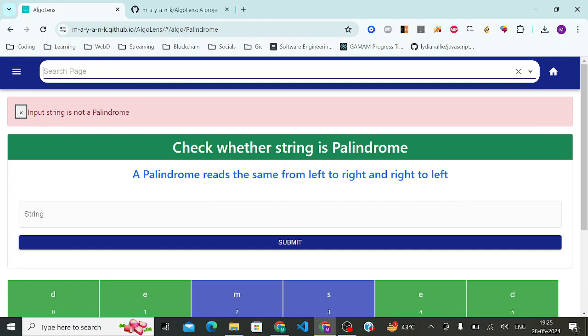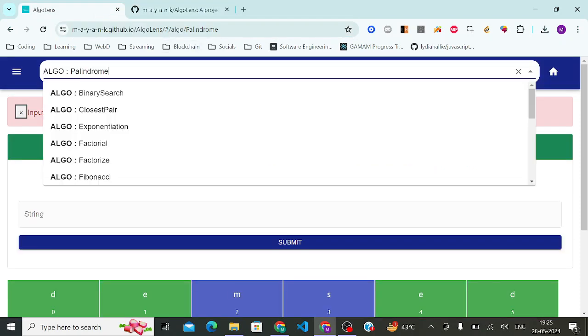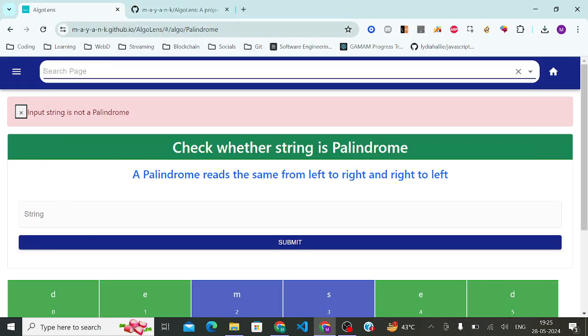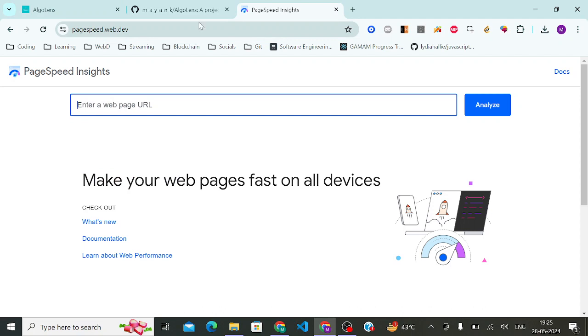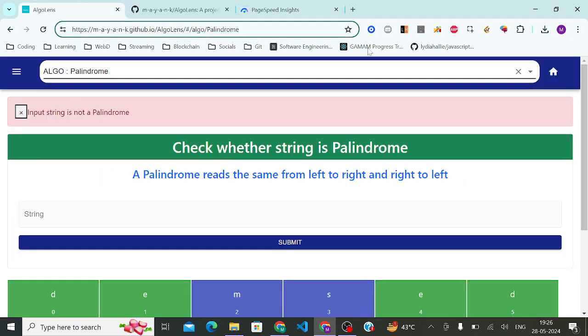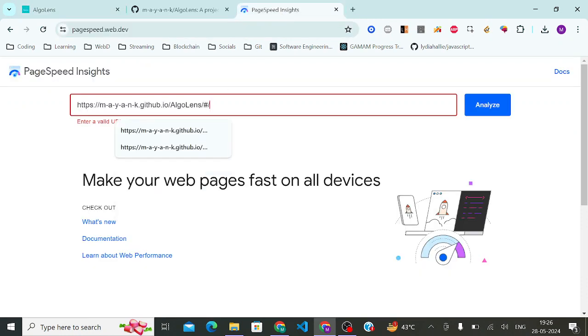This is the link of the GitHub. I'll share it in the description, and share the link of the platform. I also worked on the page speed a bit, so I'll show you the home page speed. Let me go to the home page, and this is my hash routing in place. I've not built caching into this. I think I kind of relied on GitHub for whatever caching they could do.